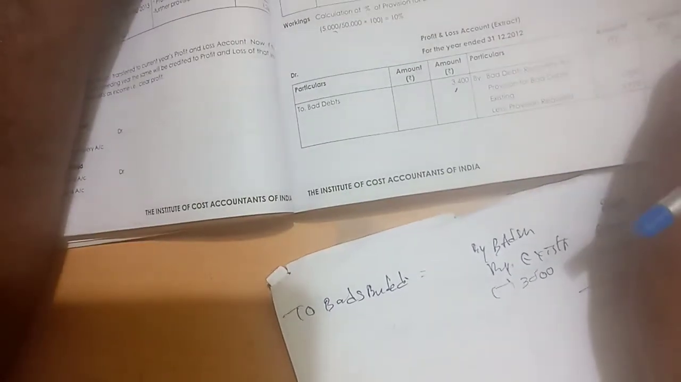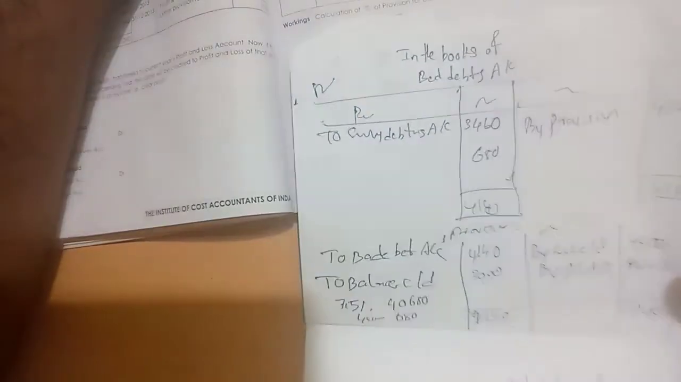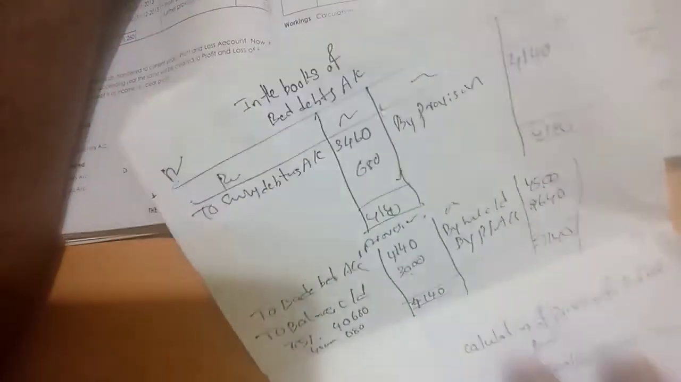So bad debts already 400. So now we will calculate it. So how much is the bad debts here? 4,140. So 4,140 minus 240, that is 3,900. So 3,900 is the bad debts. Now we will calculate it.